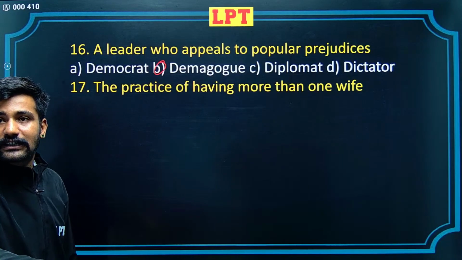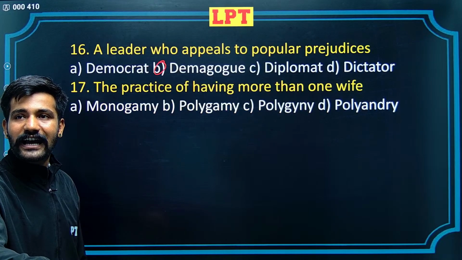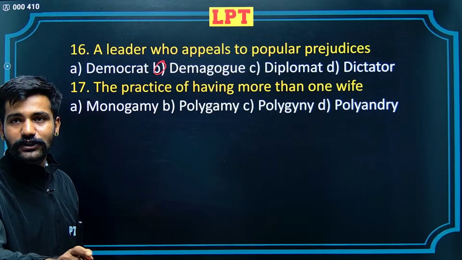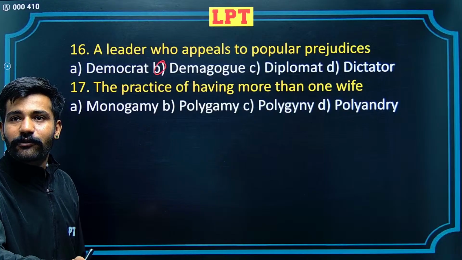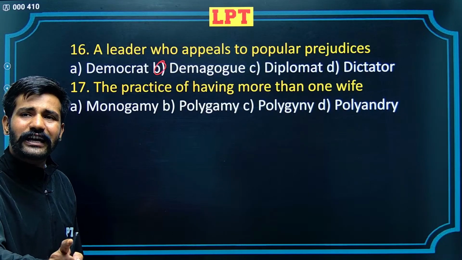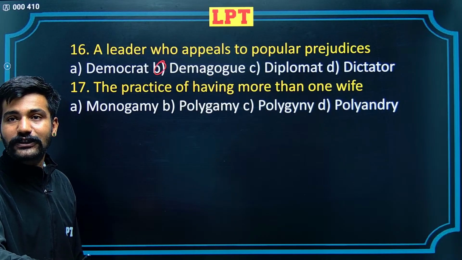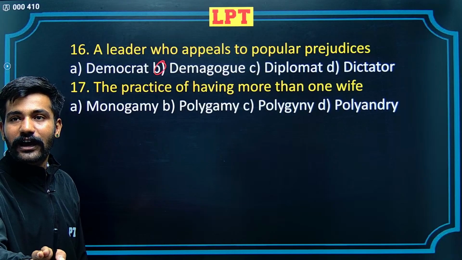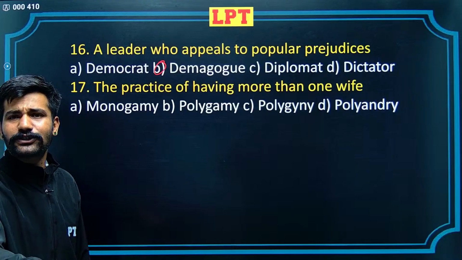Next, the practice of having more than one wife. First is monogamy, polygamy, polygyny, and polyandry. Gamy refers to marriage. The first alternative, monogamy, is when someone marries just one single person. It refers to a single spouse. Polygamy refers to multiple spouses. Polygyny is marrying, having, yes, what does prejudice mean? Prejudice is difference.